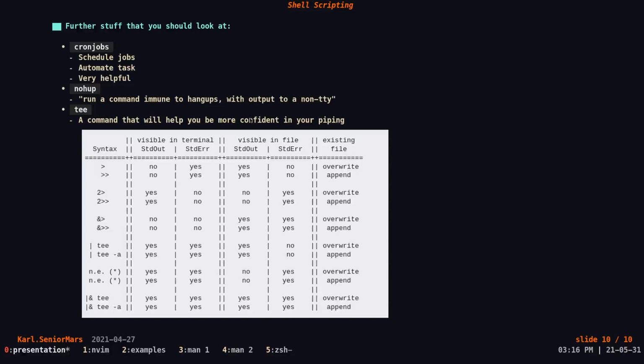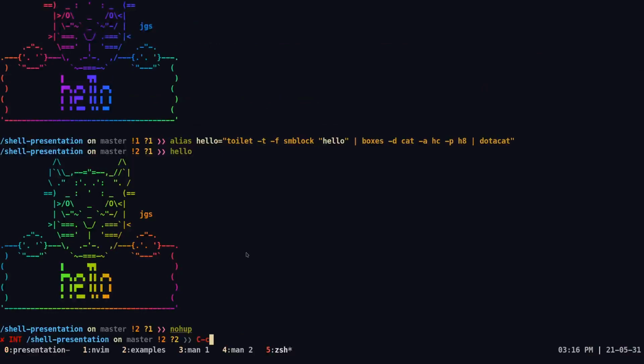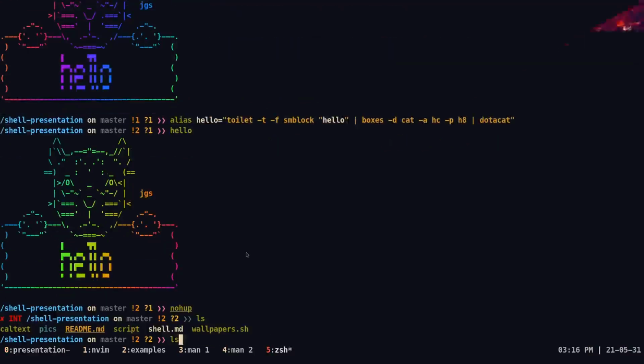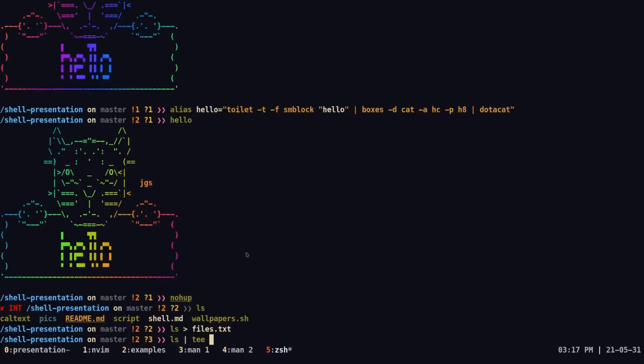It will help you be more confident, because T allows you to write standard out and standard error, but also have it be visible. So for example, if I want to do ls, right, and then output everything to a file called file.txt like we did before, I can also do tee and then files.txt.